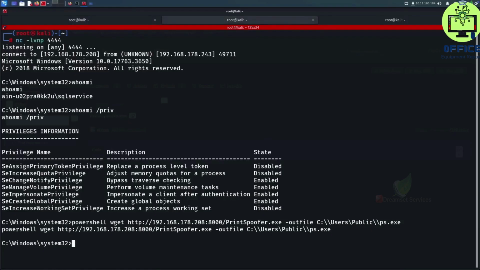Now that we have the tool uploaded to our target server, we can use it to elevate our privileges. The best way we can use this tool is to launch another reverse shell to our Kali machine, but this time have it run as the NT AUTHORITY\SYSTEM user, which grants us access to everything on the server. To do that, we'll need to open a new tab and start another listener on port 4443 and then initiate the connection from the target server again.